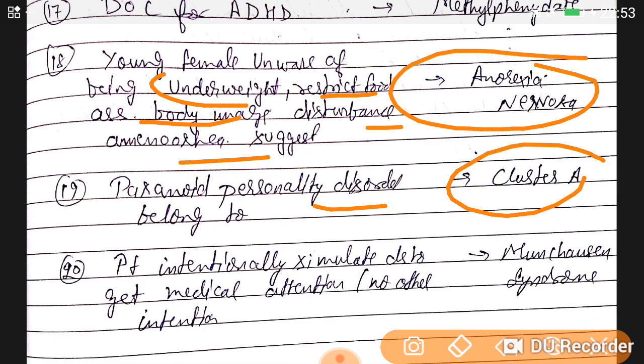A patient intentionally simulates disease to get medical attention, with no other intention. A patient is ill to get the attention of people. Why? This is known as Munchausen syndrome. A patient likes to be ill. Why is he ill? Because he wants to get attention from people and medical attention. This is known as Munchausen syndrome.